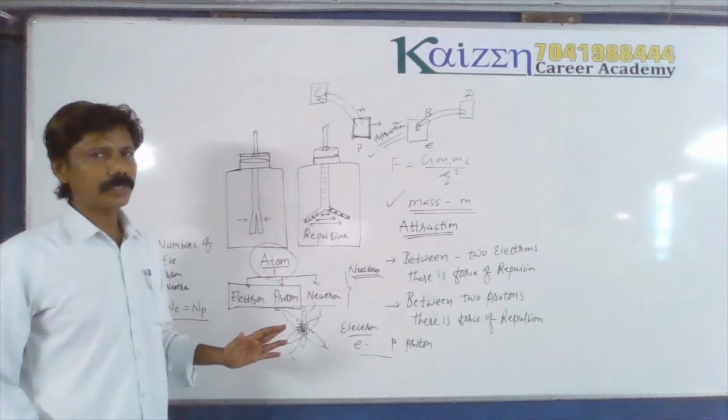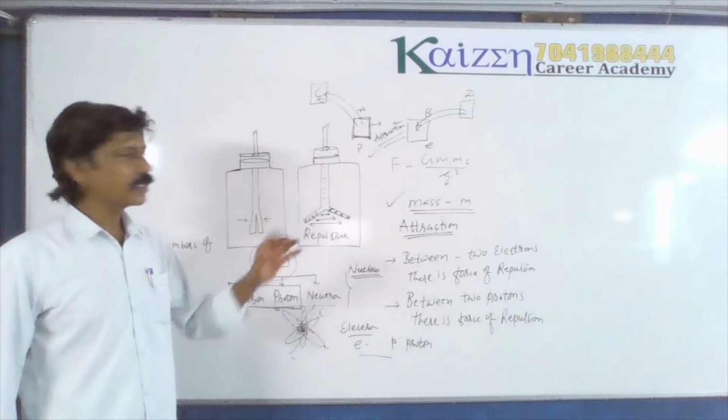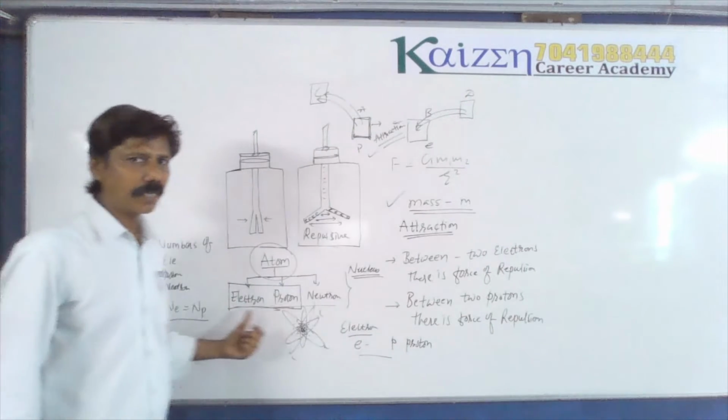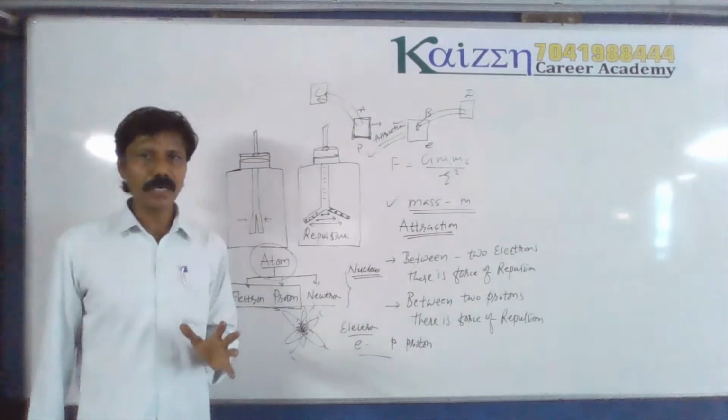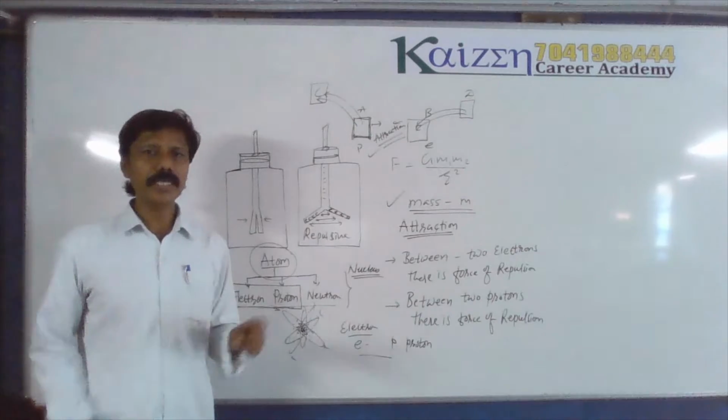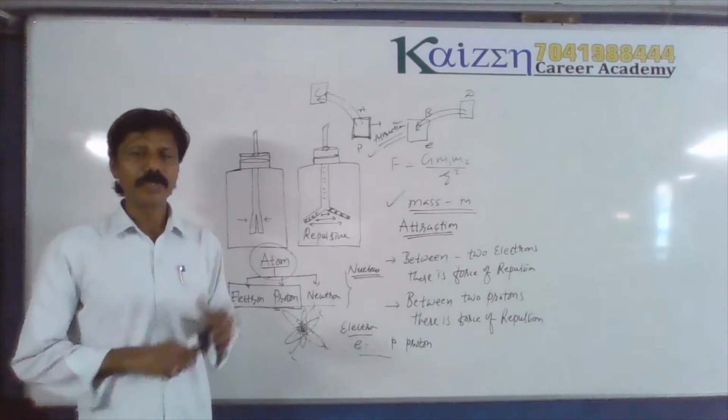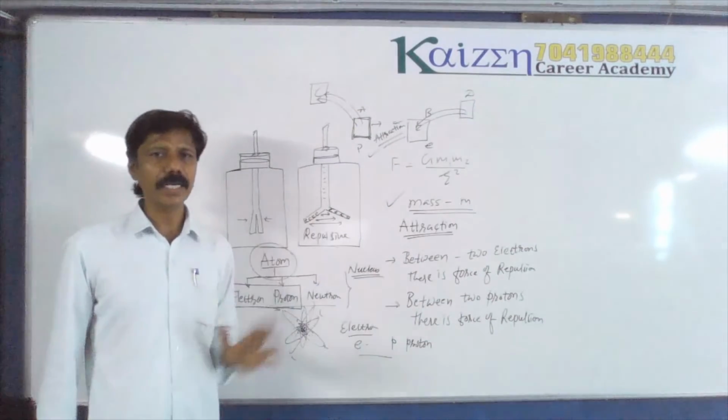So, students, do you understand the meaning of charge? There are two particles which are the basic particles, the electron and proton. They possess a certain type of physical quantity, and due to this physical quantity there is a force of attraction or repulsion between them, and this physical quantity is known as electric charge.